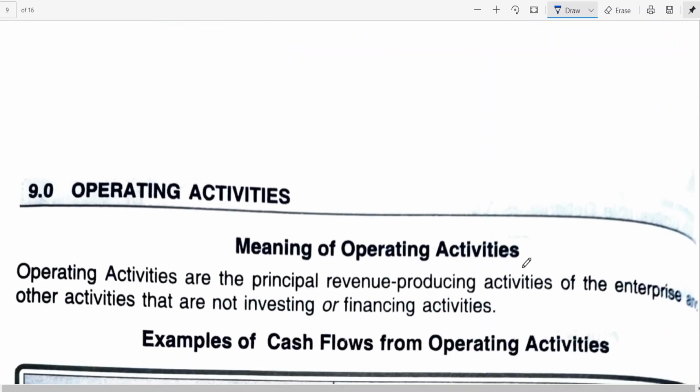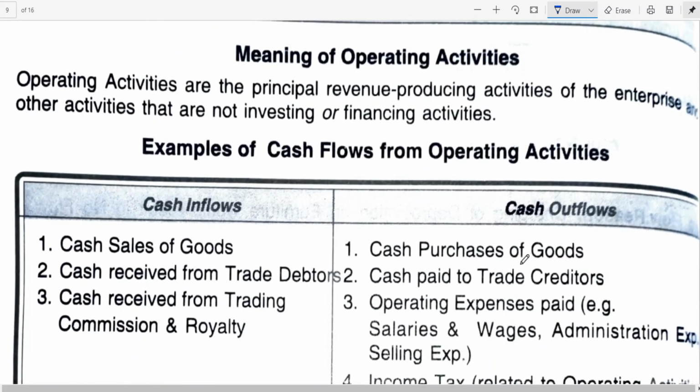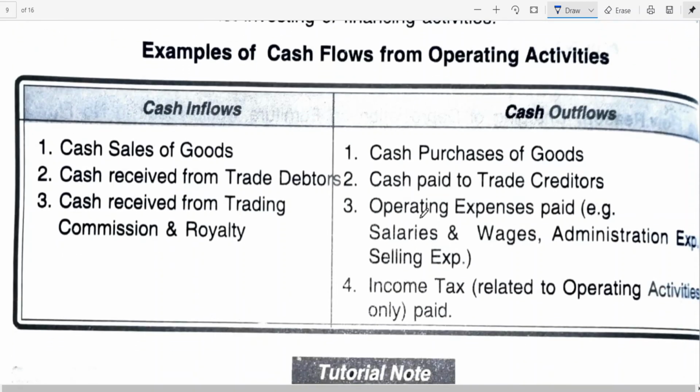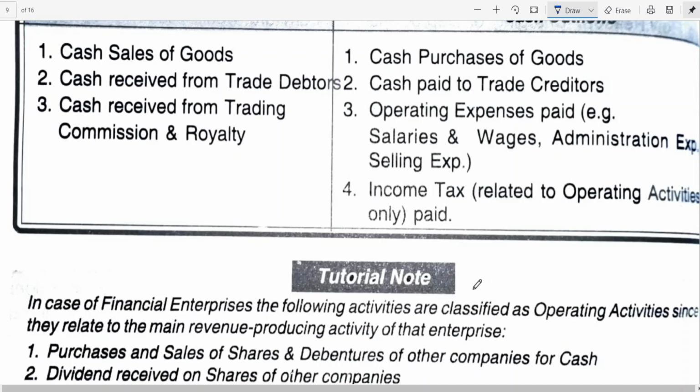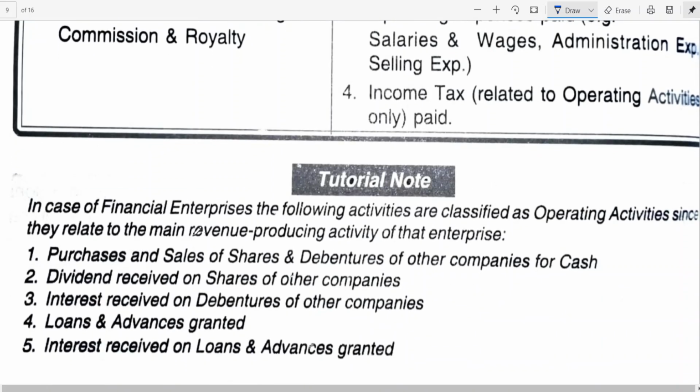Okay. Then we have seen already the operating activities; let us see the examples. Examples of operating activities. Inflows of operating: cash sales of goods, cash received from trade debtors, cash received from trading commission and royalty. Outflows: cash purchase of goods, cash paid to trade creditors, operating expenses, for example salaries, wages and administrative expenses, and income tax related to operating activities, only if it is paid.